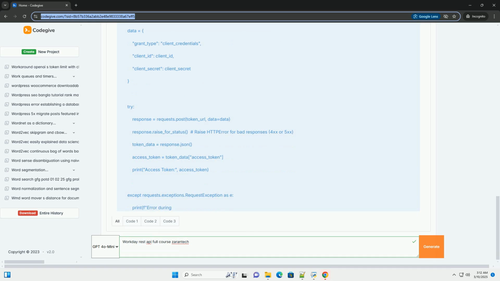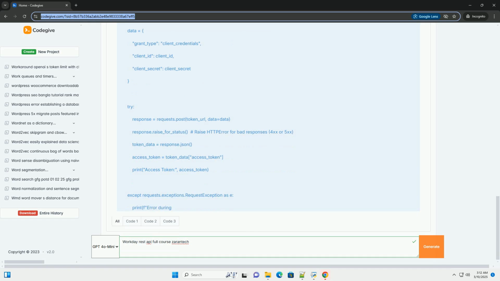WSDL, web services description language, an XML document that describes the structure and capabilities of a web service. Generally less used with REST, but still important for understanding the underlying services. XSD, XML schema definition defines the structure and data types of XML documents used in requests and responses. REST resources. Represent individual objects or collections in Workday, example /workers, /organization/ID.